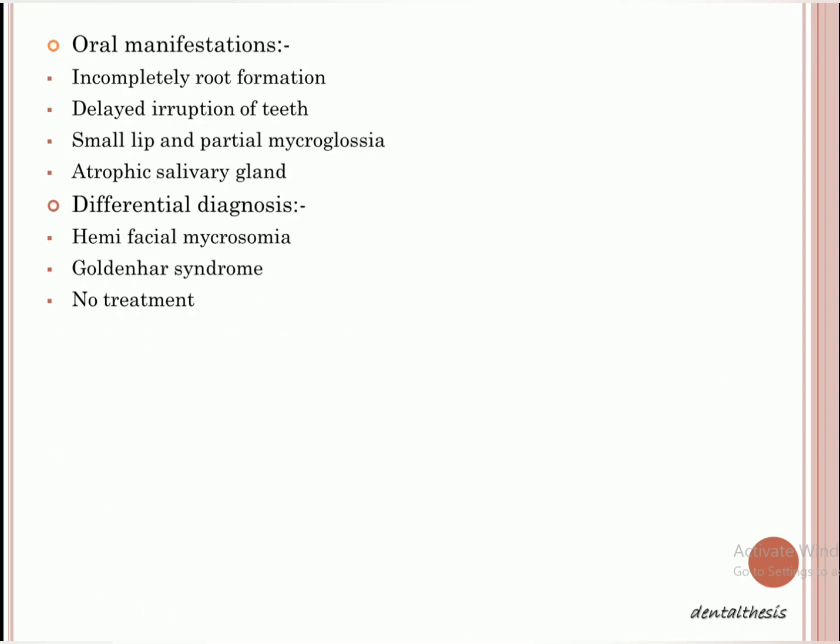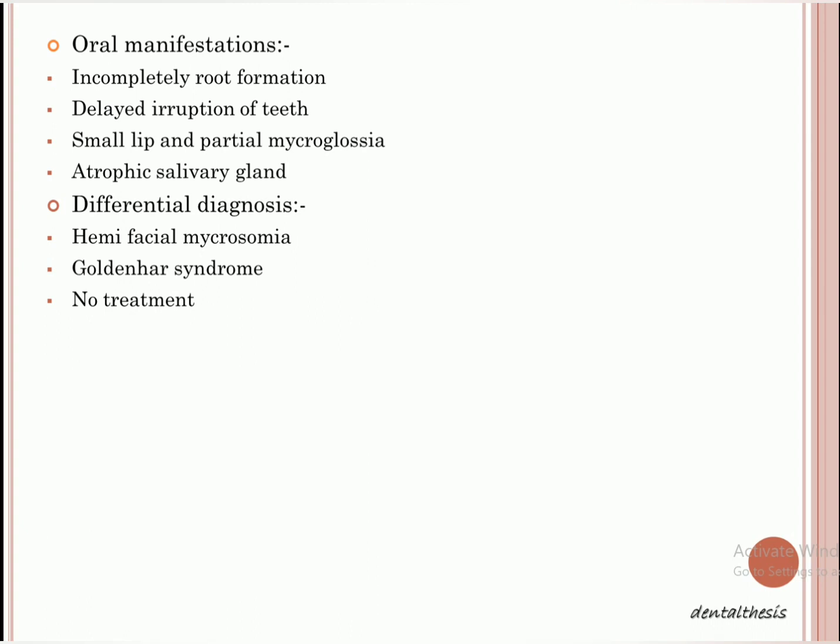So there is incomplete root formation. Okay, and it's obvious that if the root formation remains a little incomplete, then there will be delayed eruption of the teeth, right? And I've already told you that there are small lips, and there is partial microglossia.